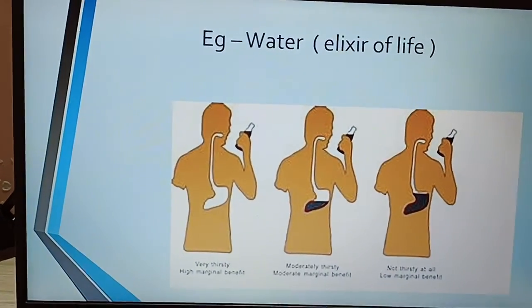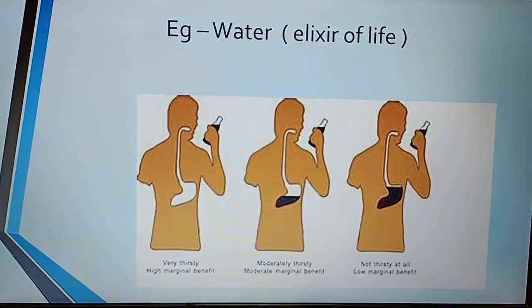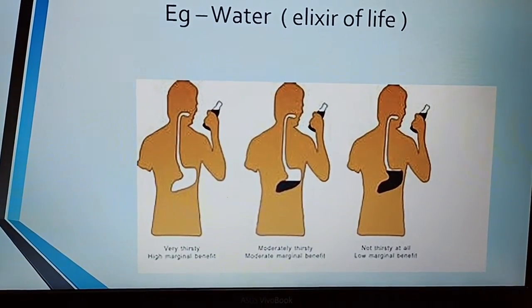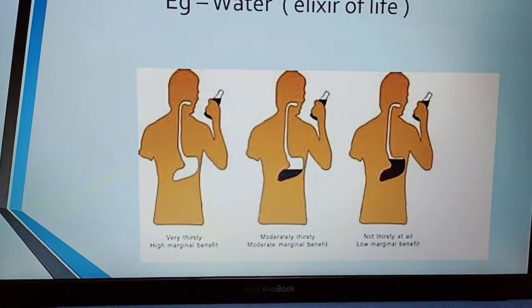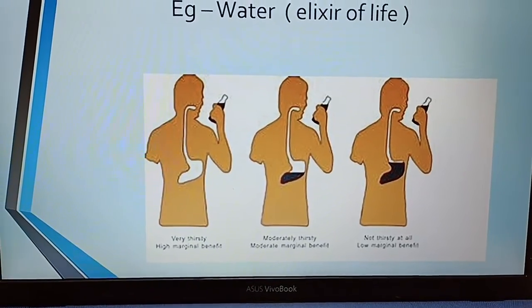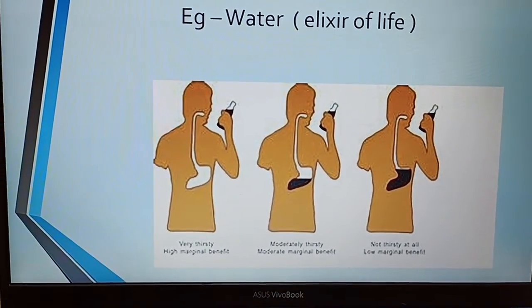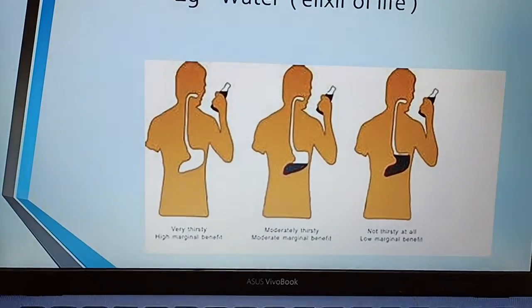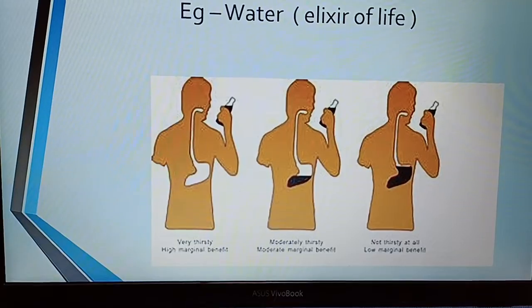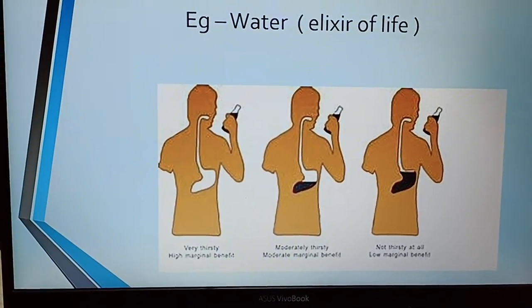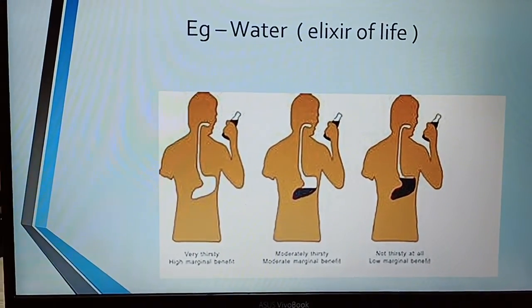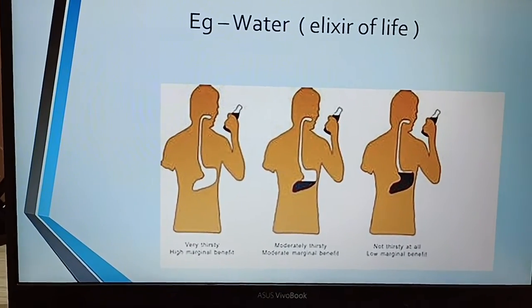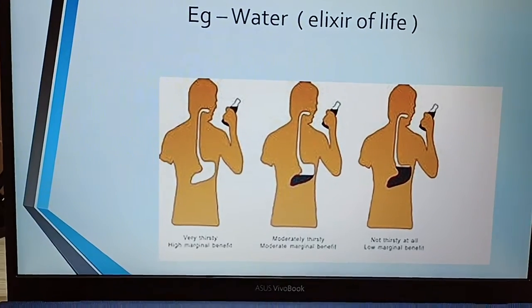When a person is extremely thirsty, he has his first glass of water and gets immense satisfaction out of it. He is partly quenched, so he has a second glass of water, but the amount of satisfaction he would have got from his second glass would not have been exactly the same as what he got from his first glass of water. But he is not quenched completely, hence, he has another glass of water. Here, the satisfaction that only the third glass would have given would not have been the same as the first or the second, but would have been less. Hence, it is called diminishing marginal utility.